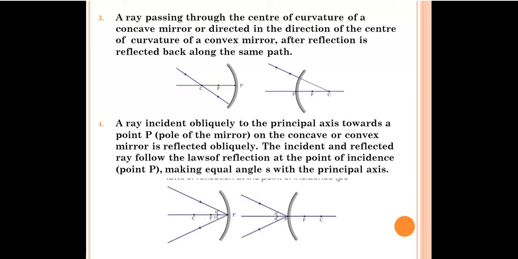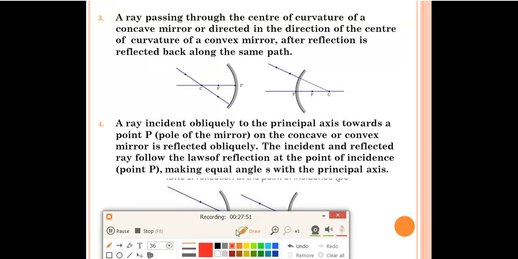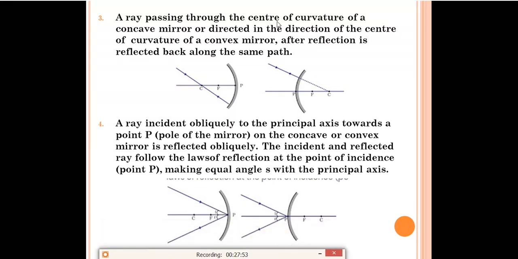Now the third rule: a ray passing through the center of curvature of a concave mirror, or directed in the direction of the center of curvature of a convex mirror, after reflection is reflected back along the same path. Suppose this is the ray of light which is incident, passing through the center of curvature, and it strikes the mirror. After reflection, it will go along the same path. Like this we have to show the arrow. A ray of light is coming and it is going back through the same path.